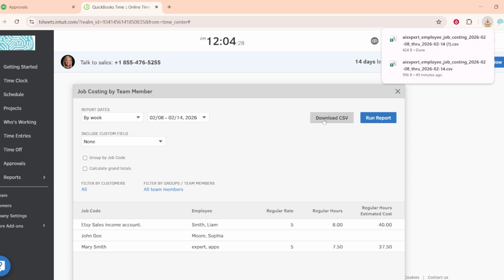CSV files are widely compatible and work in most payroll systems and spreadsheets. XLSX is ideal if you're using Excel and want a native spreadsheet format. Choose the one your payroll or reporting tool recommends. Finally, save the file to your computer. Pick a clear location and use a consistent file name, like including the pay period dates, so it's easy to find later and stays organized for audits or reruns.